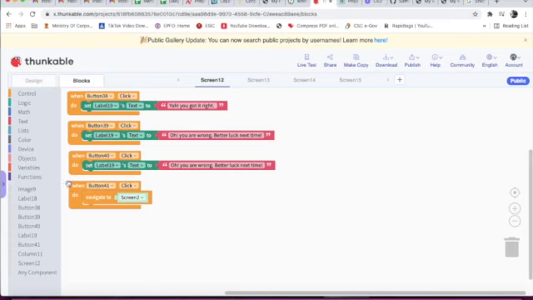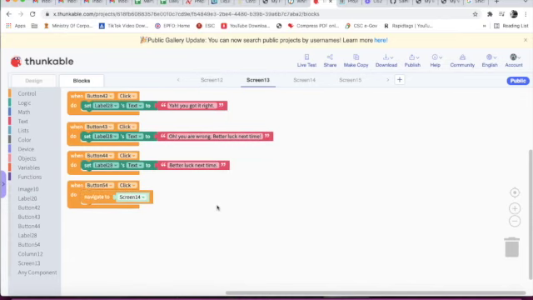When button 40 click, set label 19 text to "oh you are wrong, better luck next time." When button 41 click, navigate to screen 2. It means cartoons list. When I was teaching you the designing part, I already told you all the IDs of the labels, buttons, columns and screens. That ID is used here, the correct ID. If even one button has an ID mistake, the app will show an error.